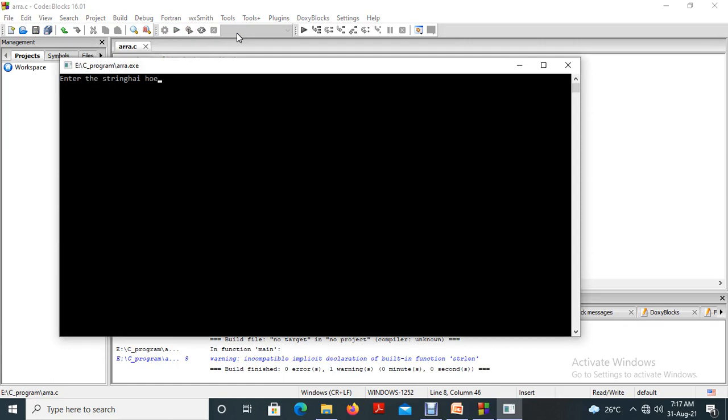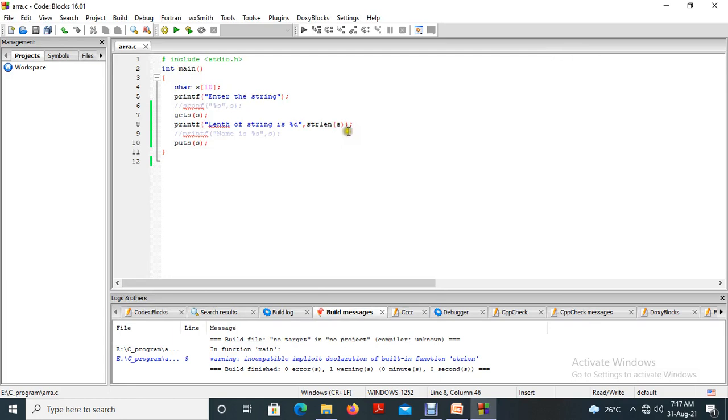How? Because the length of the string is 7. Am I right? 1, 2, 3. Okay, including space it calculates. That is an important thing, including space. So "hi" is 2, plus space 3, then 4, 5, 6, 7. So including space we are getting the result. Okay, so this is the meaning of strlen.